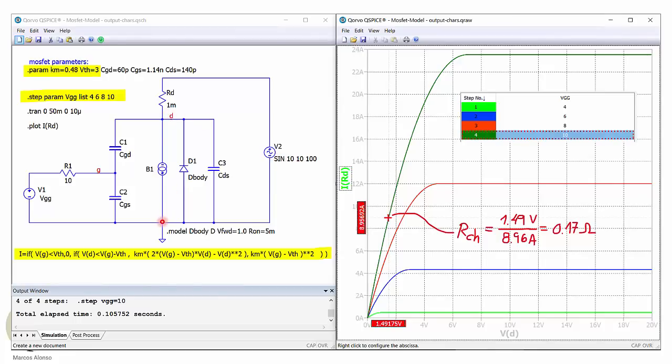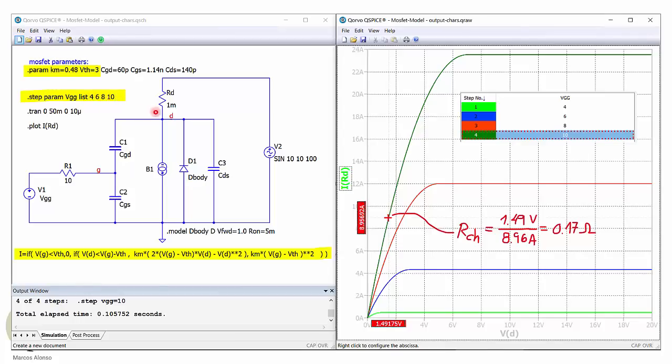go through all the operating points of the transistor, and this for different values of the gate-to-source voltage. So here we are applying a continuous voltage, a DC voltage, with different values as we are showing here: 4, 6, 8, and 10.